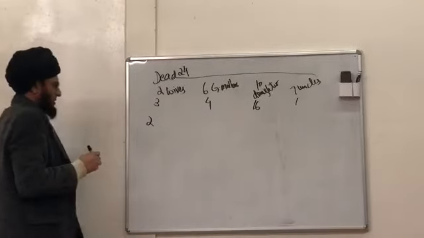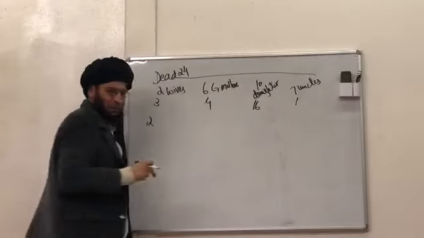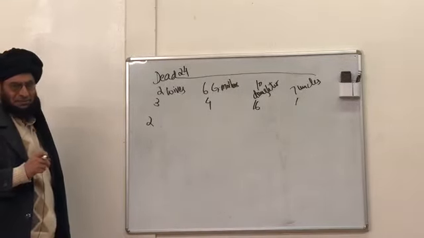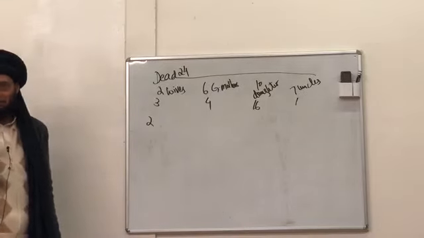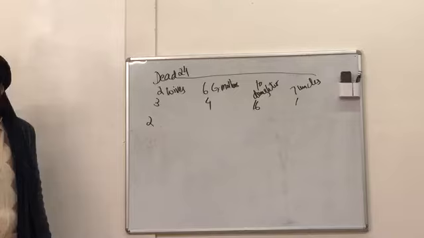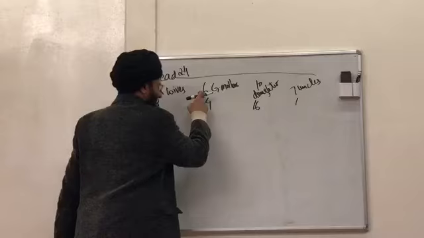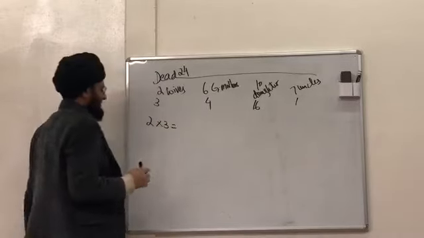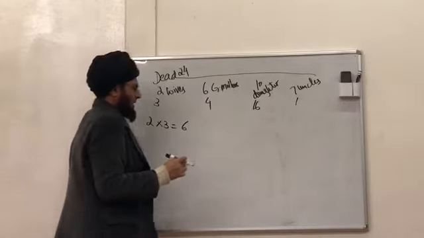What is the relation between 6 and 4? Tawafuq bin nisf. Because 2 is the common number which can divide the 4 and can divide the 6 as well. So now tawafuq bin nisf, you will take half of the number. So 3 multiplied by 2 is 6.